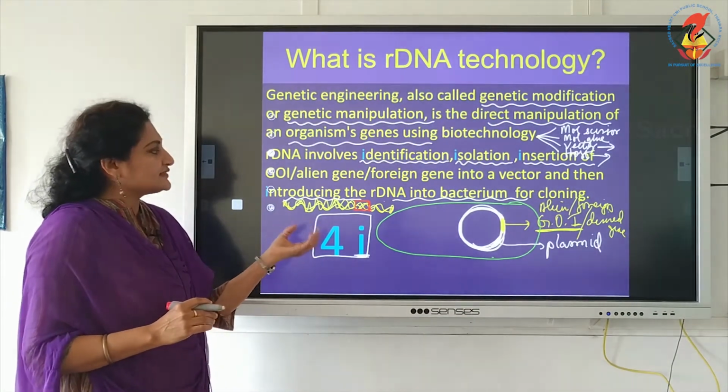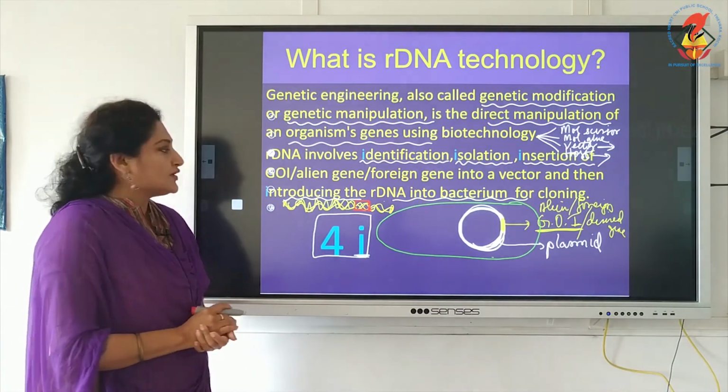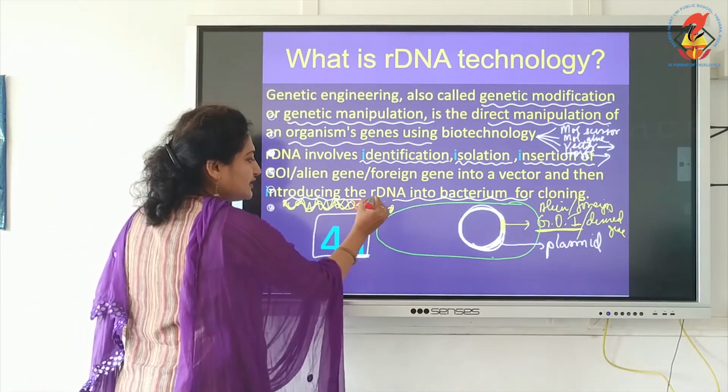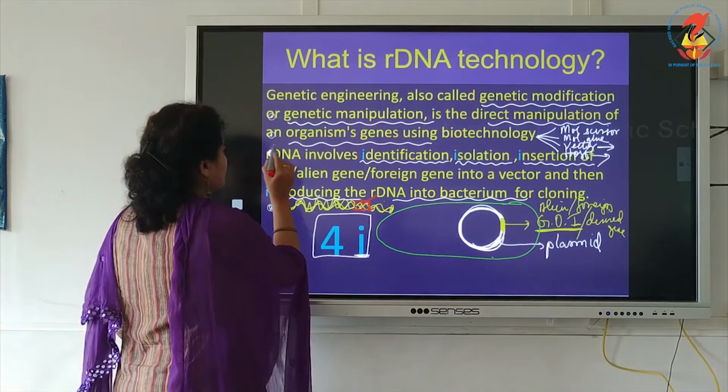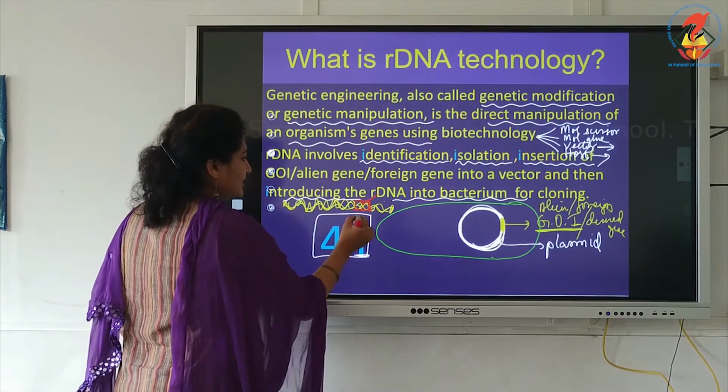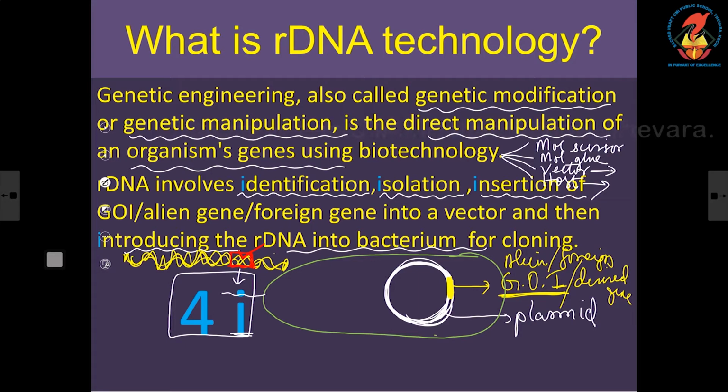So, I am going with an example which we all are aware of. Let this be the gene that expresses. We have learnt in the previous chapter, expression means transcription, and after transcription, translation. After translation, we get a protein, and here the protein of interest is the insulin protein. It is produced by this gene which is highlighted now in white.